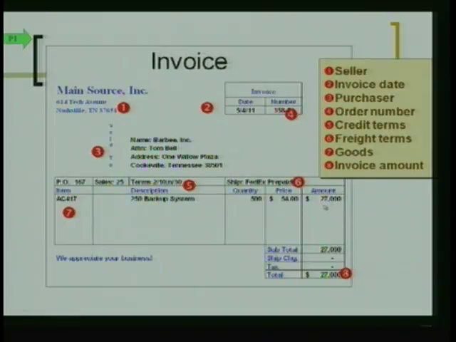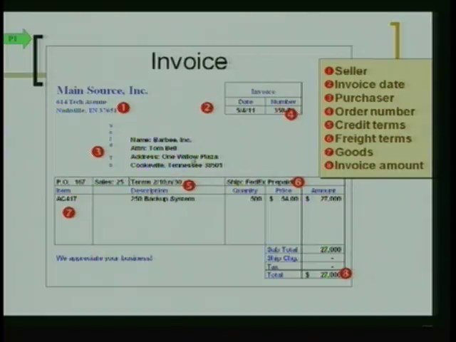Of course, the difference between an invoice for a retailer versus the invoice you see is you're probably not going to purchase 500 backup systems, are you? You're probably going to purchase one for yourself, and that's it. But think about the quantity that these retailers purchase in. Pretty large, isn't it?